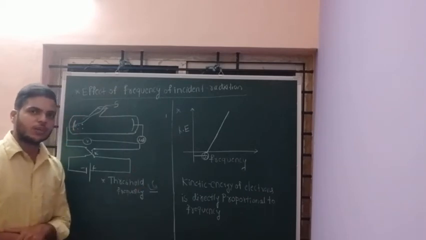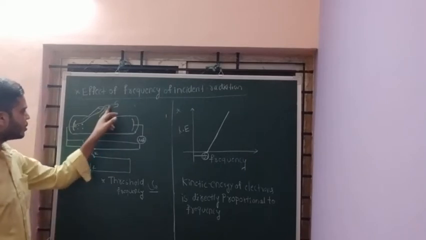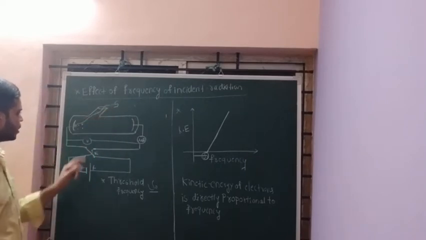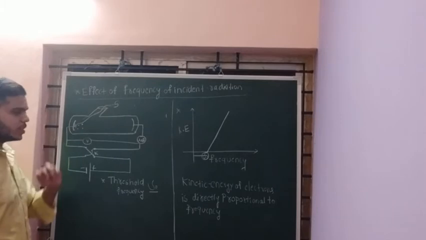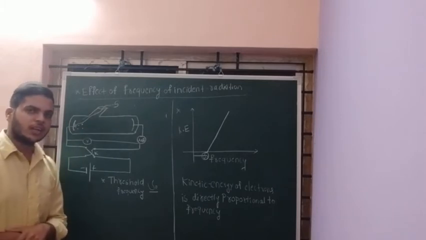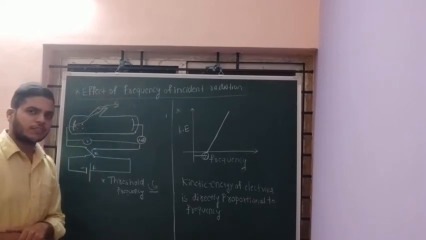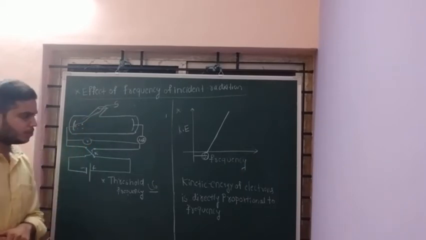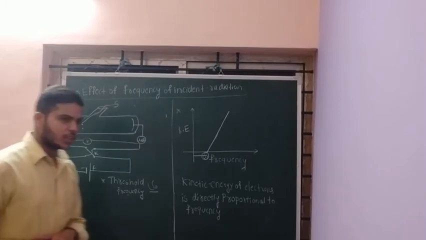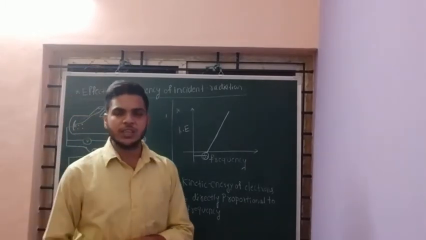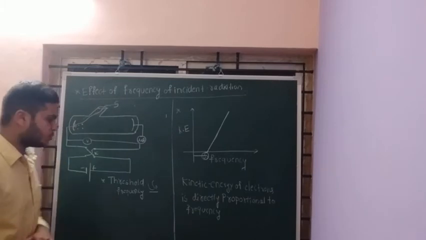Therefore, from this what will you conclude? At a particular frequency of incident radiation, the photoelectric effect just occurs. That frequency is called the threshold frequency. Below the threshold frequency, the photoelectric effect does not occur. Therefore, we must always apply a frequency which is greater than the threshold frequency.